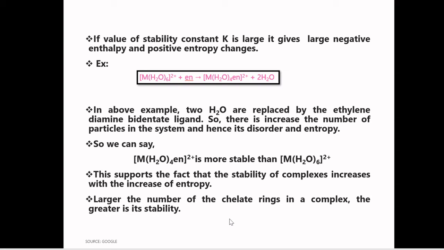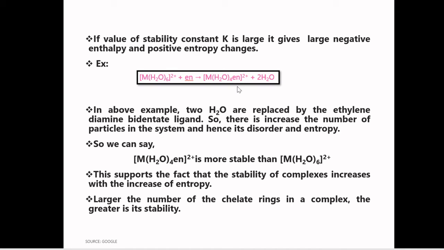The larger the number of chelate rings in the complex, the greater is its stability. Obviously, if a large number of chelate rings are present in your complex, the greater is its stability because there is an increase in entropy in that complex. Okay students, I again repeat, chelating complexes are stable ones. This is because there is an increase in entropy.